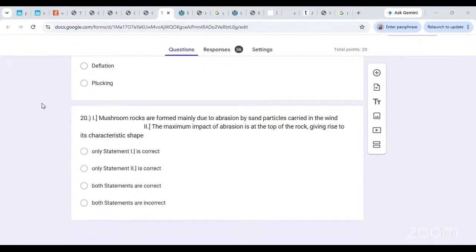मशरूम रॉक्स के ऊपर क्वेश्चन है अगेन। मशरूम रॉक्स जो होते हैं, they are mainly formed due to abrasion by sand particles carried in the wind, and the maximum impact of abrasion is at the top of the rock, giving rise to its characteristic shape.